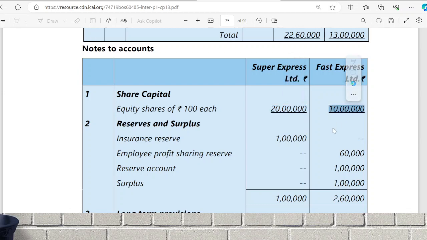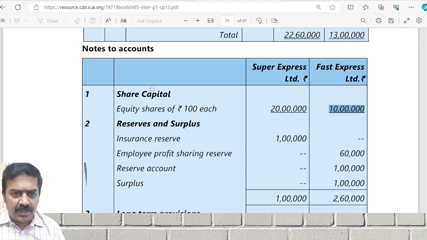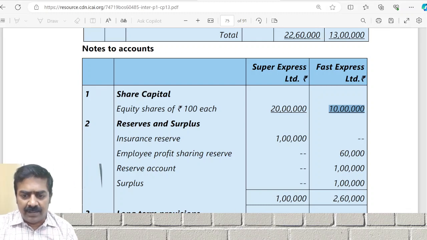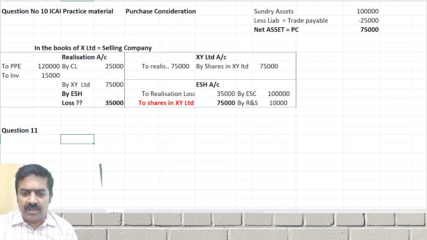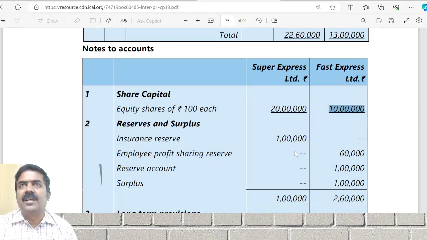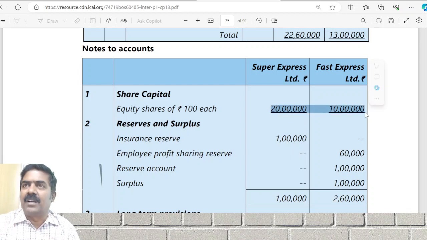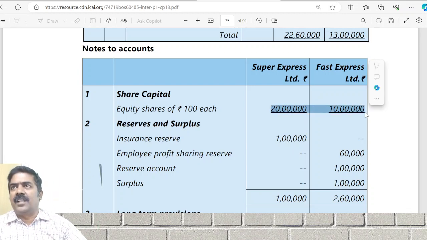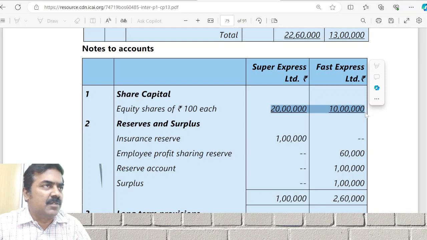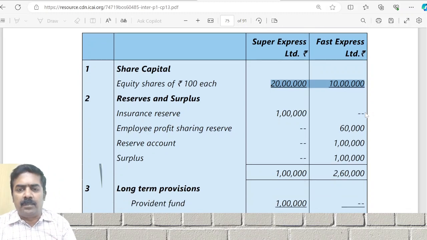So purchase consideration is going to be what? The question left, purchase consideration is going to be which one? Share capital. Purchase consideration will be equal to share capital. Automatically, what will it become? Purchase consideration will become the share capital of the new company.